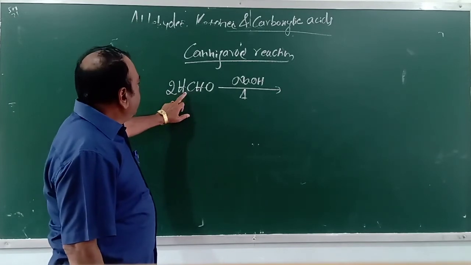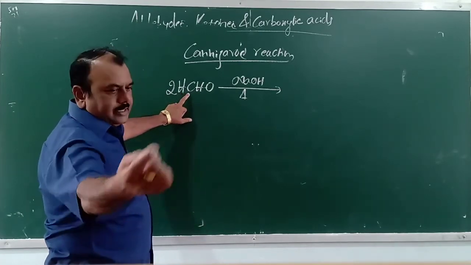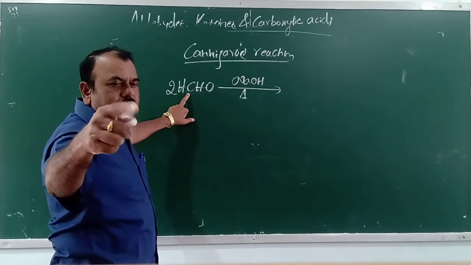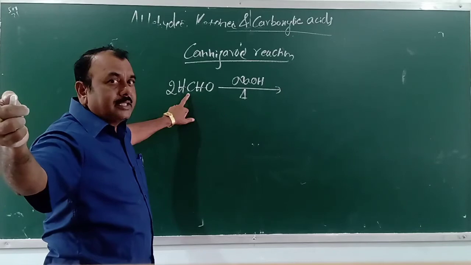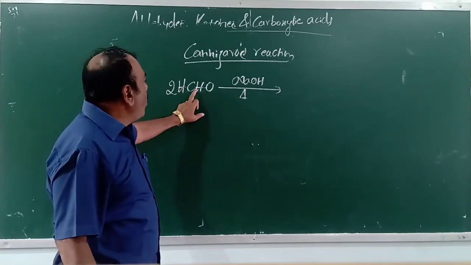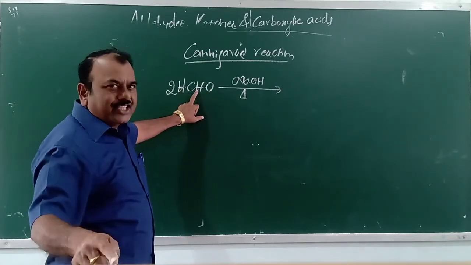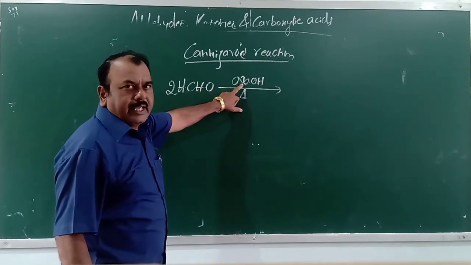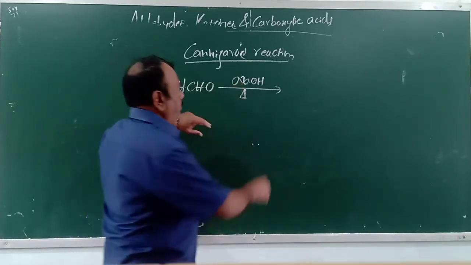Very simple. One molecule gets oxidized. Oxidizes means we know aldehydes oxidize to carboxylic acids, right? HCOOH has to be the product, but there is an alkali in this case, means sodium salt is formed.